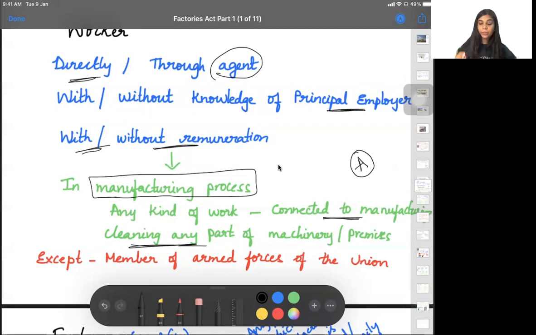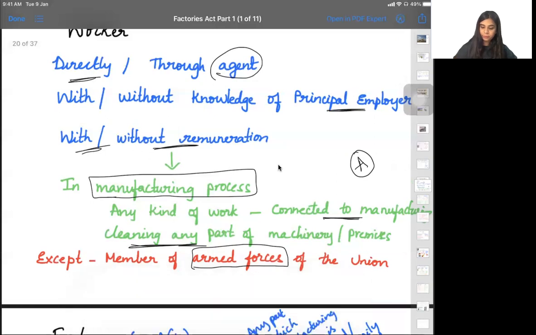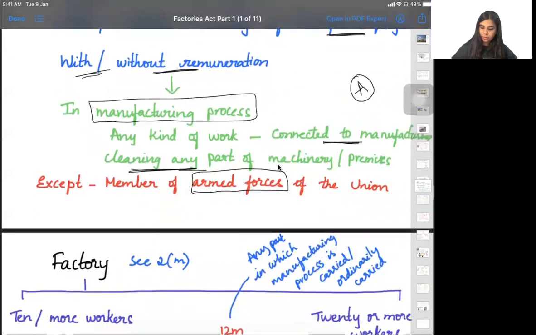One more thing we need to remember here is that they have exempted the armed forces members. You know, the armed forces' duty is only to safeguard the country, right? They put their life at stake to protect others. So here we are not talking about armed forces people. They are not workers. Clear? Yes, ma'am.